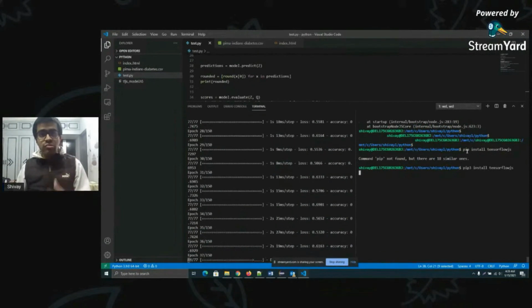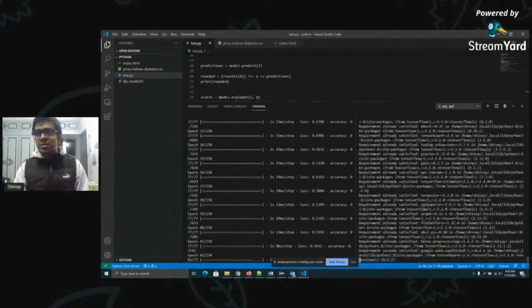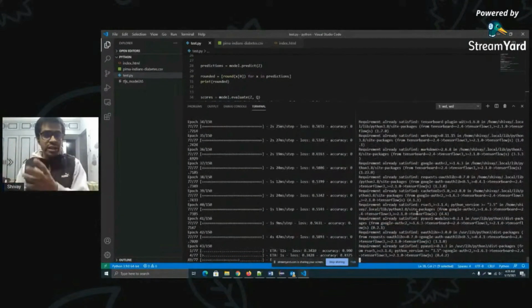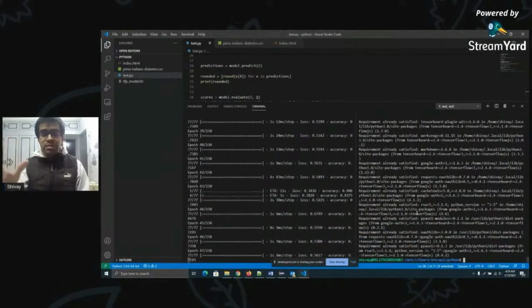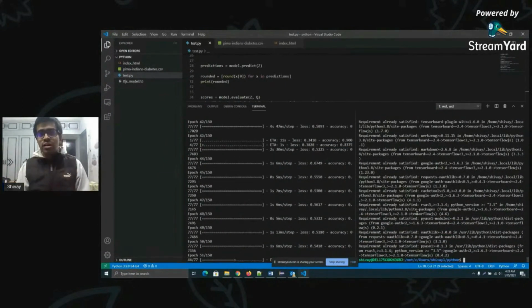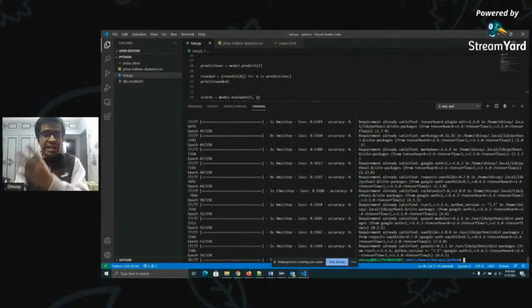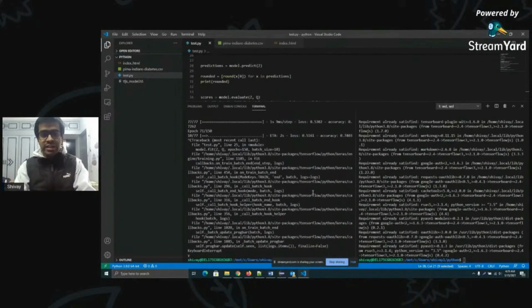You can use the tensorflowjs_converter function. While this is training, as you can see, for me the model has already been trained. I'm just training it to showcase that to you. On the side, you can also install the tensorflowjs pip package, which is already installed for me. Once you have installed the pip package, I will stop the model training, but basically you just have to run and save your TensorFlow.js model h5 file.